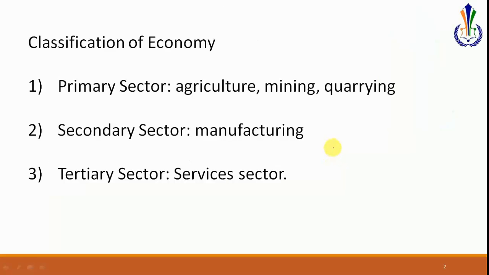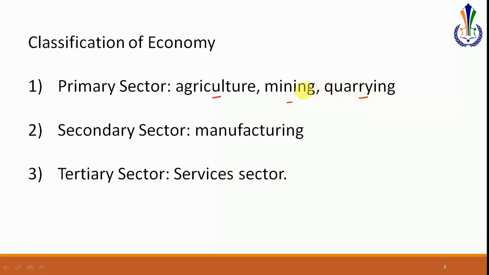The topic for today is classification of economy. Now, whether it is for the calculation of GDP or national income or for any economic study, the subject economy divides all the economic activities basically into three sectors. The first sector, which is known as the primary sector, constitutes agriculture, mining and quarrying.